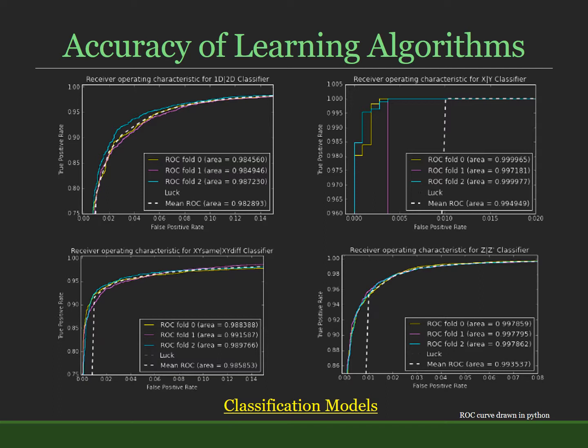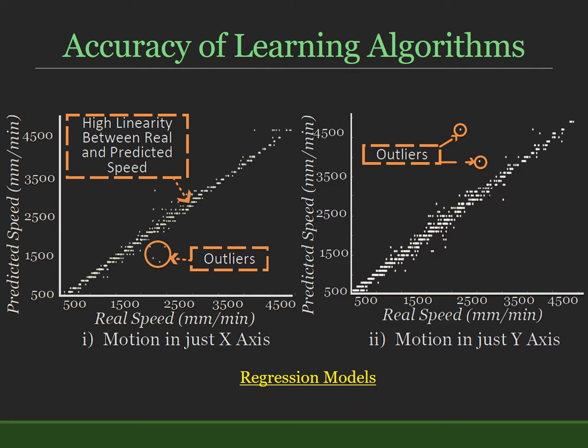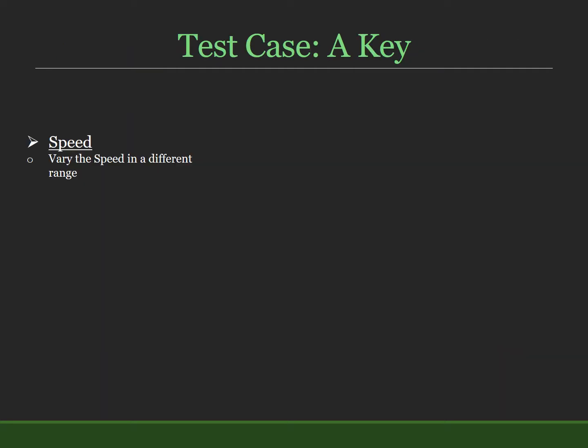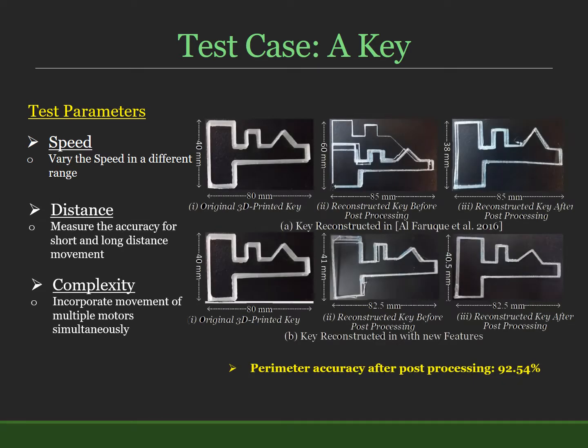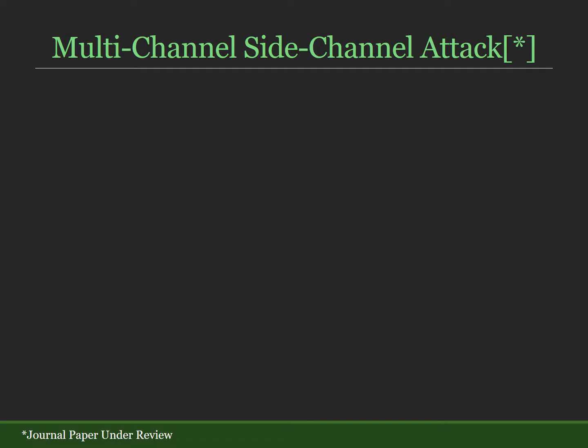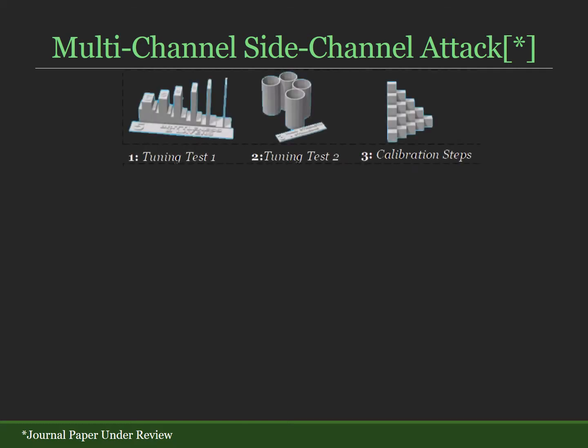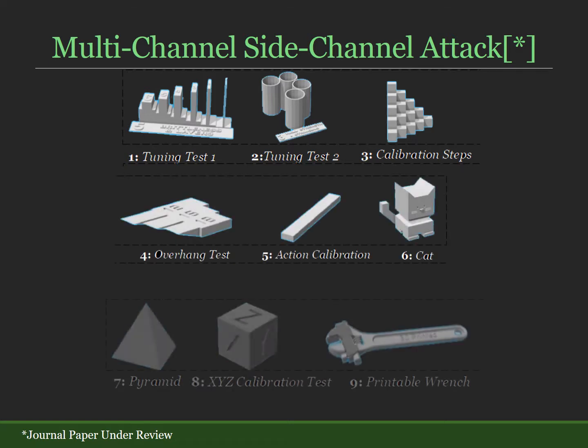In our attack model, we created various classifiers to determine the axis movement of the 3D printer, whereas we created regression models to predict the speed and distance of movement by the 3D printer. By just using analog emission in our first project, we were able to reconstruct a key-like structure easily by just listening to the emissions. To extend this work, we also analyzed multi-channel side channels and used various forms of test objects to see if we could reconstruct these objects as well.